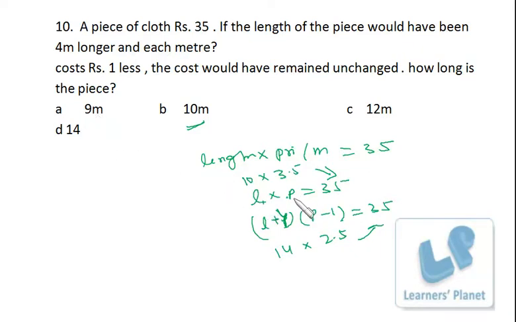If you take L as 9, then what will you have as P to make L into P as 35? So the equation will be unnecessarily complicated, and in competitive exams very complicated data and equations are not asked. So you just pick up the option in a smart way. Okay, if 10 meter is not correct, then you should go for 14. Because 12 is once again absurd. It is co-prime with 35, right?